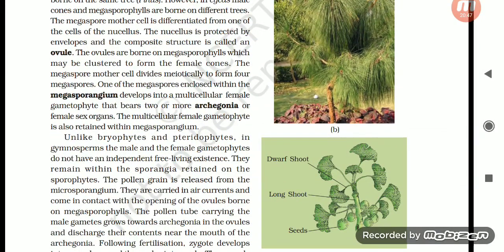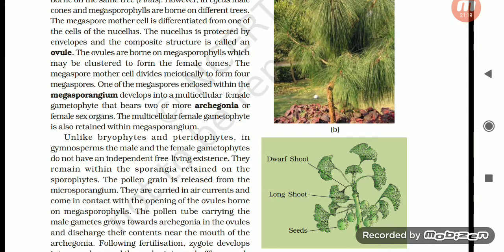The megaspore mother cell divides meiotically to form 4 megaspores. One of the megaspores enclosed within the megasporangium develops into a multicellular female gametophyte that bears 2 or more archegonia or female sex organs. The female gametophyte is also retained within the megasporangium. Unlike bryophytes and pteridophytes, in gymnosperms the male and female gametophytes do not have an independent free-living existence. They remain within the sporangia, retained on the sporophytes.